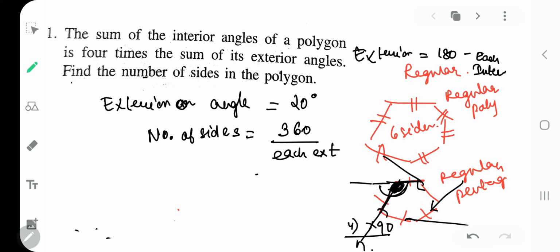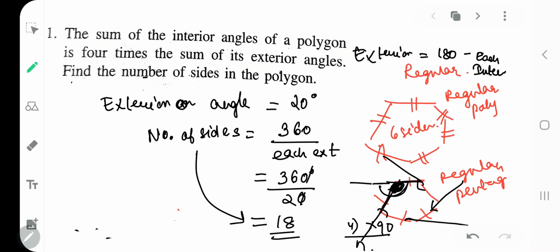Here the exterior angle, suppose I have given you 20, so you will divide by this and the answer will be 18. So the number of sides will be 18. So directly अगर आपको number of sides easiest method से find करना है तो that will be to find the exterior angle and 360 divided by that exterior angle की measurement, and you will get the number of sides. Clear? Shall we start with the problems now?